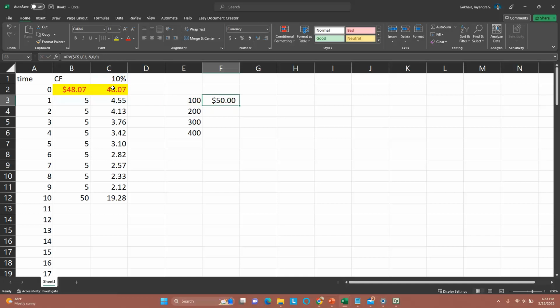So we can see the price is $50. If we hold it for 200 periods, the price is $50. 300 periods, the price is $50. 400 periods, the price is $50. So number of periods is E3. The payment is -5. So it's just C over R.